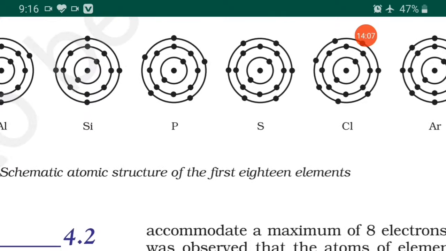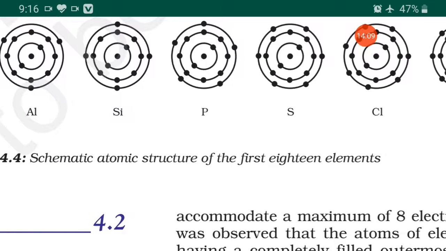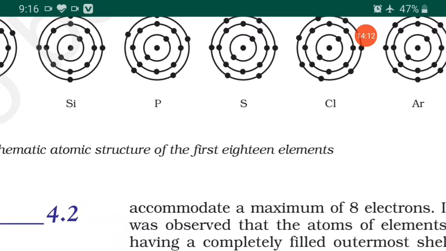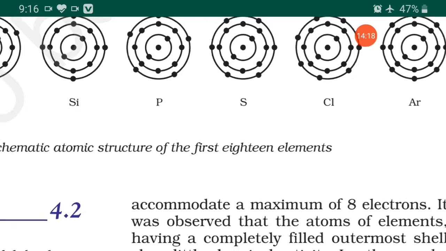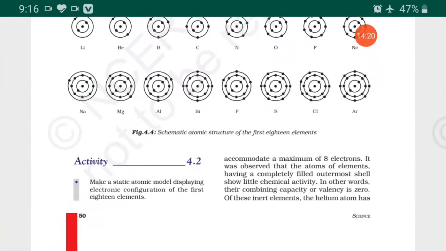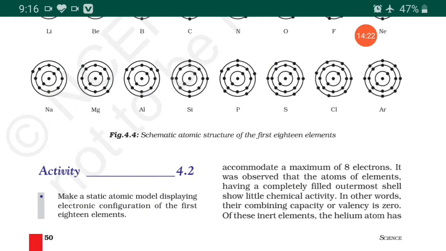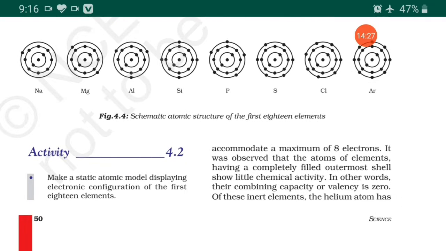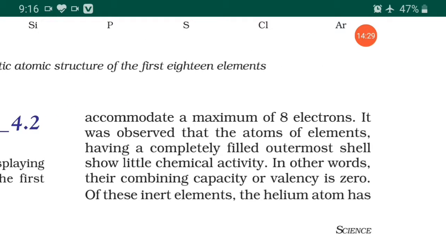So the schematic atomic structure of the first 18 elements are given. Even you can draw for the potassium also and calcium also. That work you can do yourself. So this is about the schematic atomic structure of the first 18 elements. So here all the elements can be accommodated with a maximum 8 electrons.